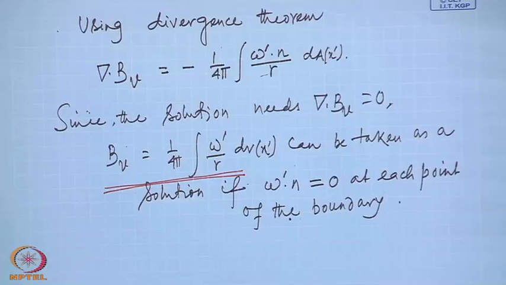Now, assuming that we have the vorticity distribution such that, as you said, we can obtain this in most cases, at least wherever there is an infinite fluid and the fluid at infinity is at rest, this is satisfied. In case we can extend the boundary to infinity, even though the boundary is not infinite, such that again the normal component at that extended boundary is 0, then also this is acceptable, this is a solution, and you will see that in most cases we will be able to do it. So, even though it is not a general solution, in all practical cases this will serve as the solution.